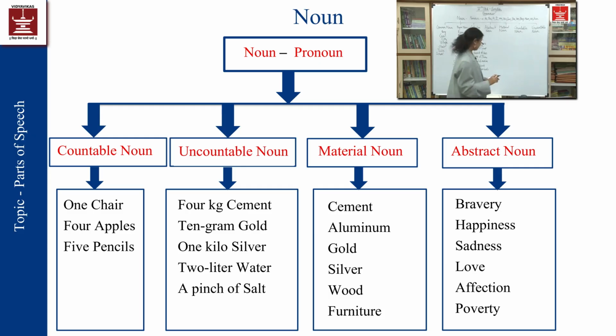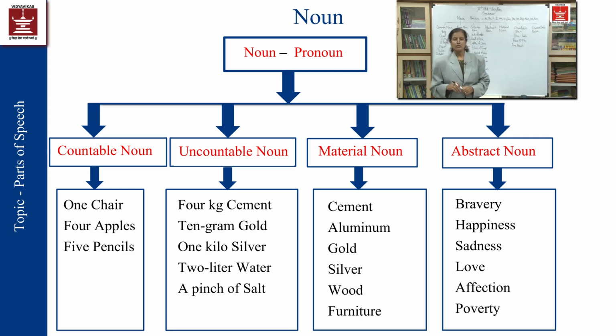For example, one chair. Four apples. Five pencils. Understood? So in this way we can count the things. These are the things which we can count. Therefore, those will be called as countable nouns.